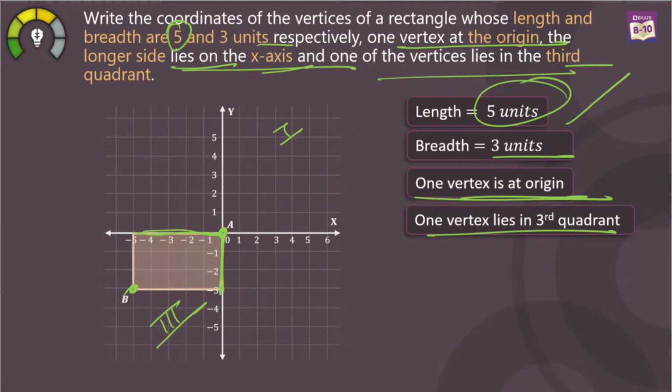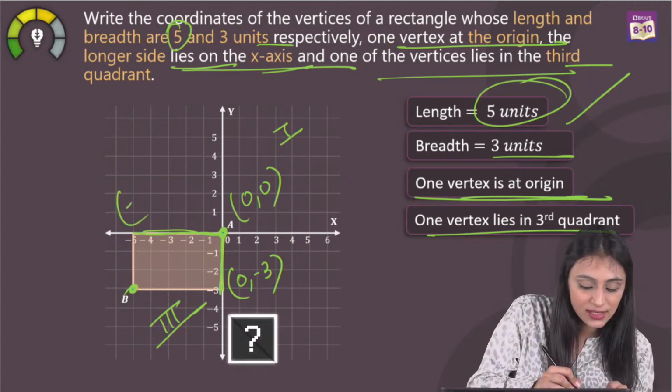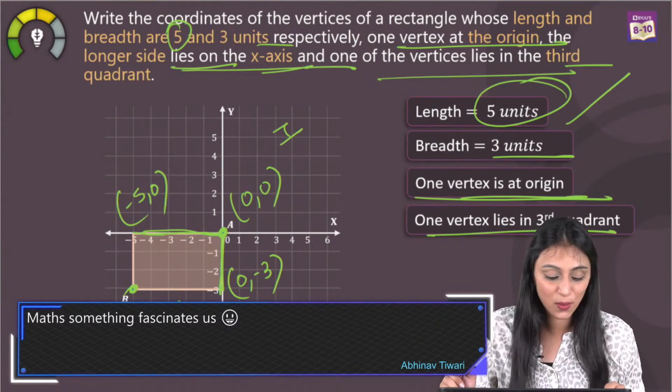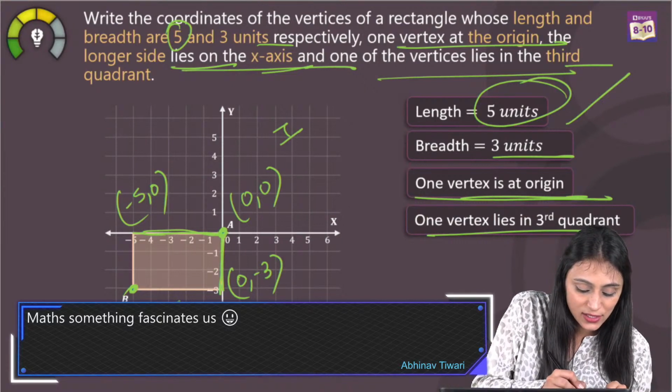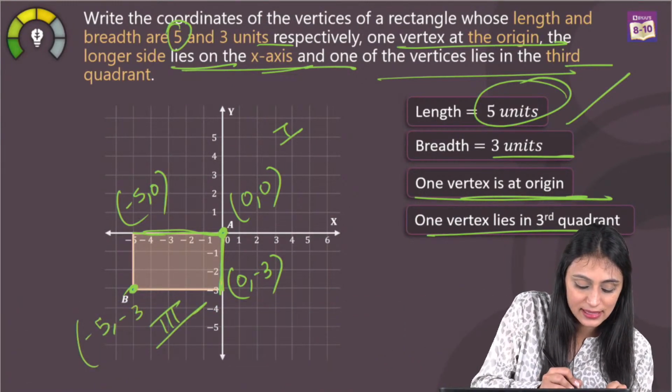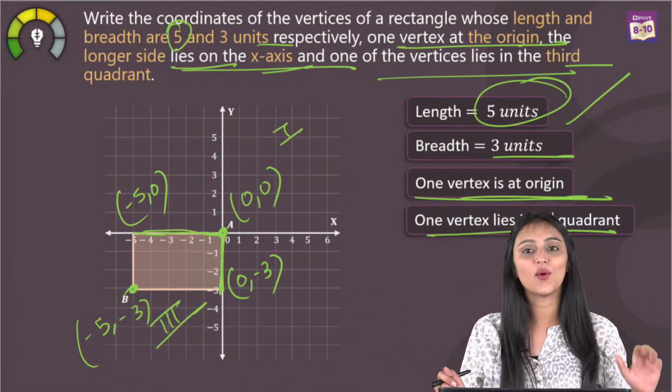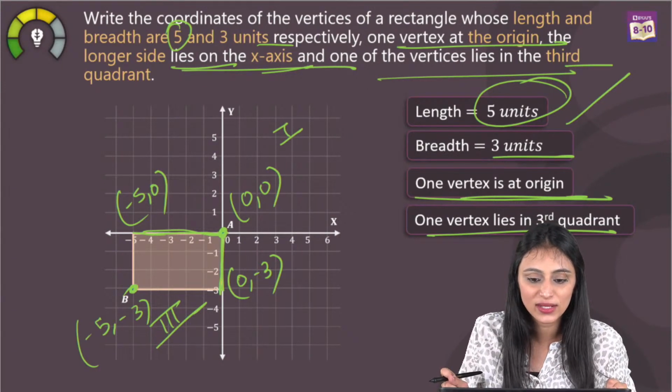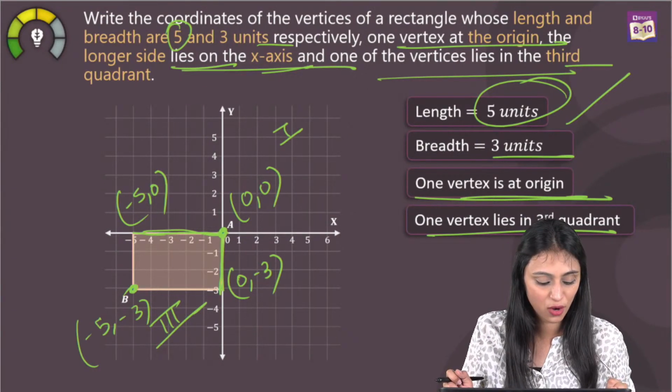So we have to write the coordinates of the vertices of the rectangle over here, right? So this is 0 comma 0, correct? And this point is what here? Since it is lying here, the x coordinate will be 0 and the y coordinate would be minus 3, right? And this coordinate over here is minus 5 and the y coordinate will be 0, minus 5 comma 0. And here the x coordinate is minus 5 and the y coordinate is minus 3. So we have written all the coordinates for these vertices: 0 comma 0, 5 comma 0, 5 comma minus 3.